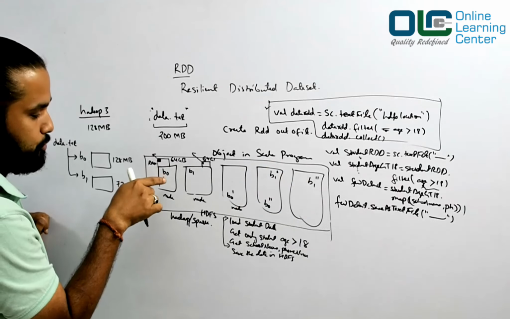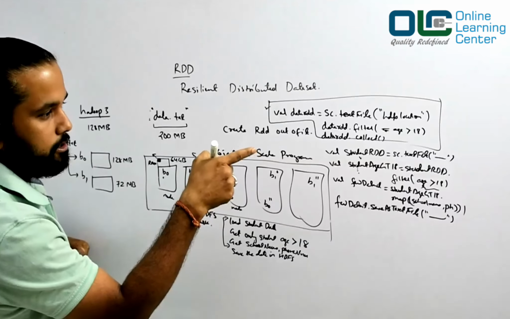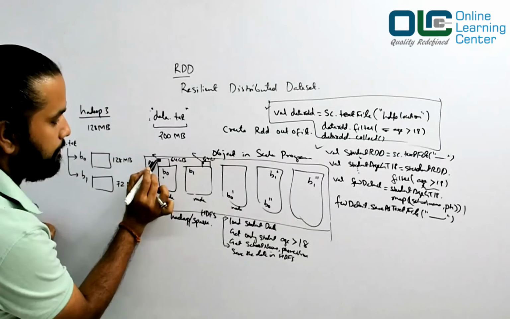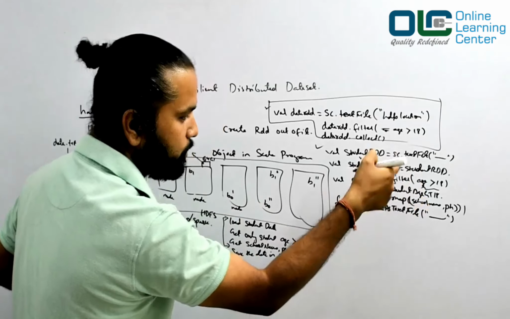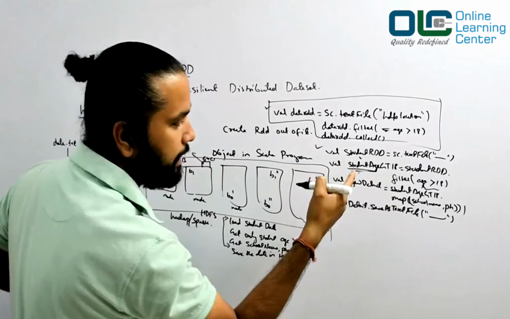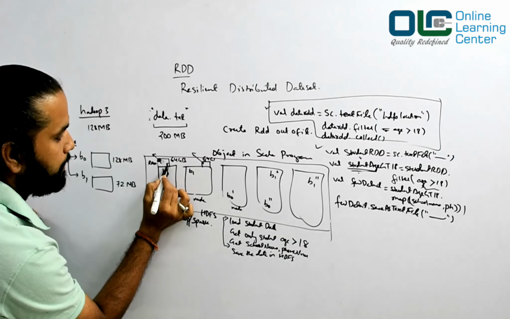Let's assume we have chosen these two for processing. Now the first thing is st.textFile. The file would be loaded in the RAM. Now on that file we are doing some processing, right? So this processing would happen here itself, and this RDD, student age greater than 18, another RDD would be created here.